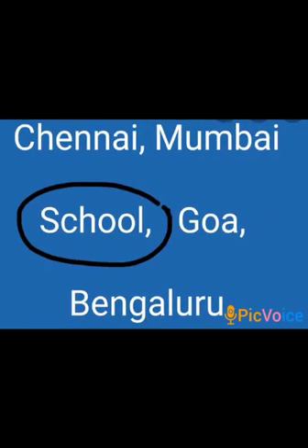Chennai, Mumbai, school, Bengaluru, Goa. Which is the odd one? It's school. All others are names of places in India.